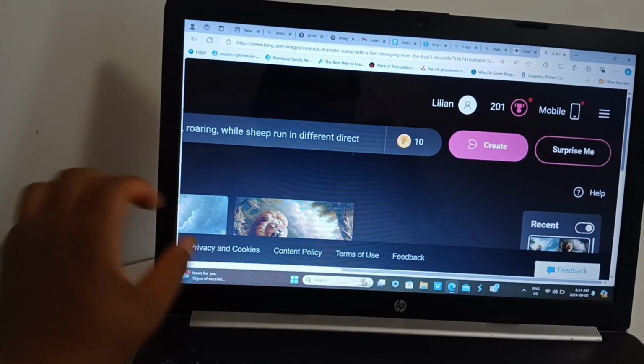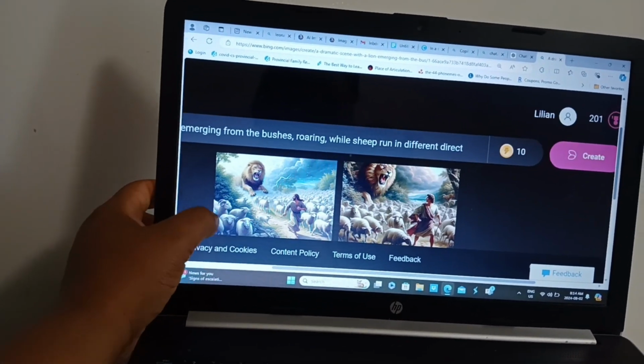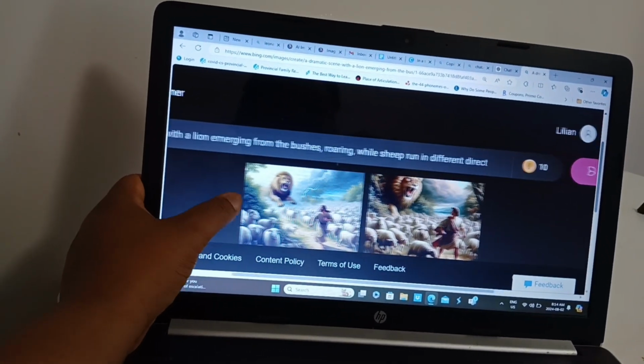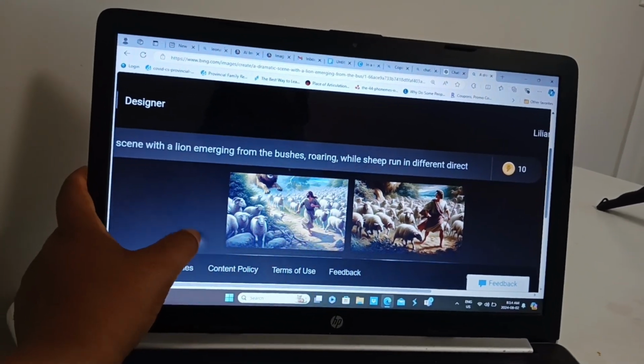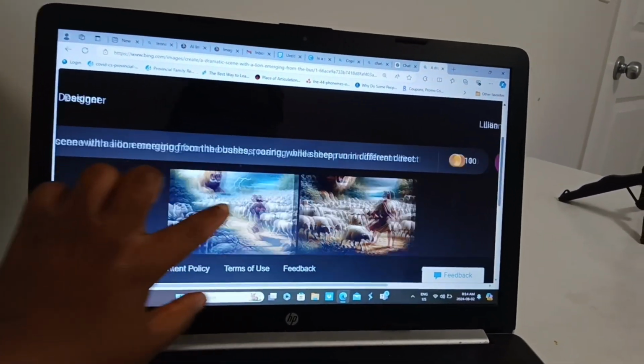Okay, so this is our image, and this is very good. Oh, but this is not a young boy. Wow. This is a man. This is not a young boy. Okay, this looks like a young boy now.